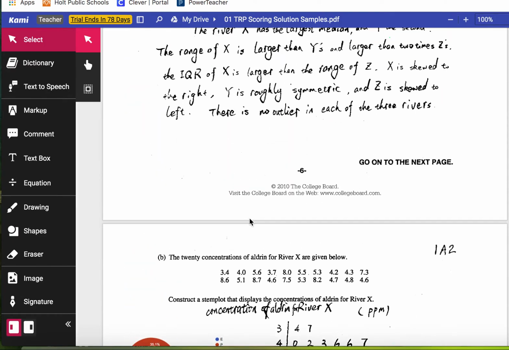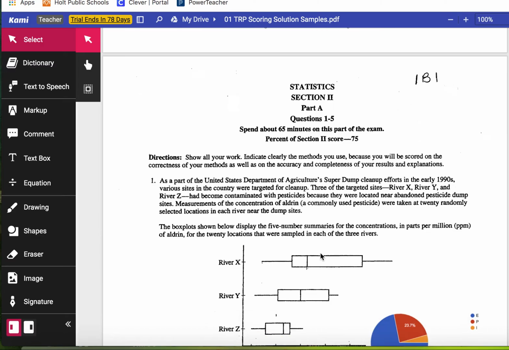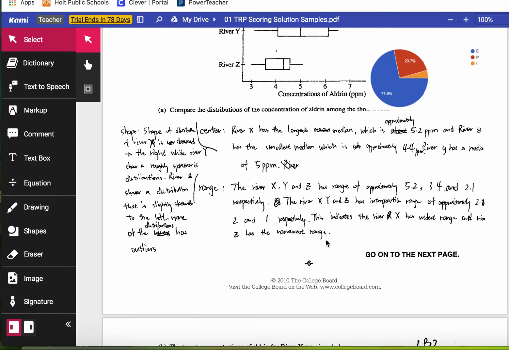Quick contrast. The other student did not do that. He wrote one sentence about medians, one sentence about range and IQR, and then one about shape. Sometimes students find student B more appealing because it's organized in a more efficient way. And really, it's totally fine. I definitely agree that student B did a really good job organizing stuff, but we still need to make sure that the content is there.